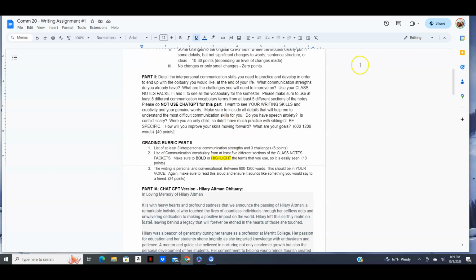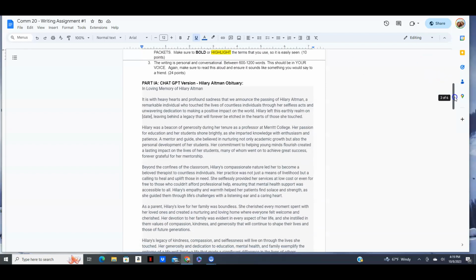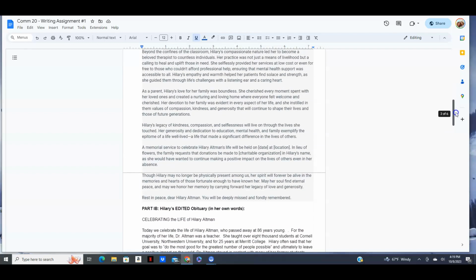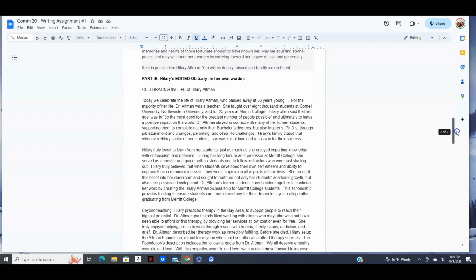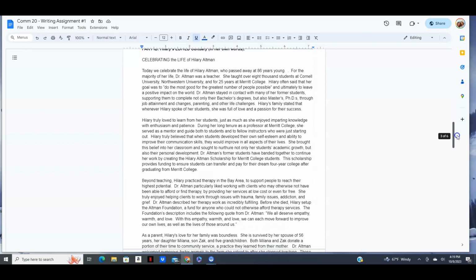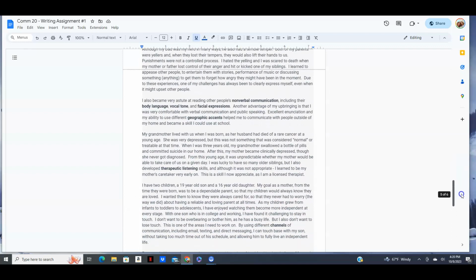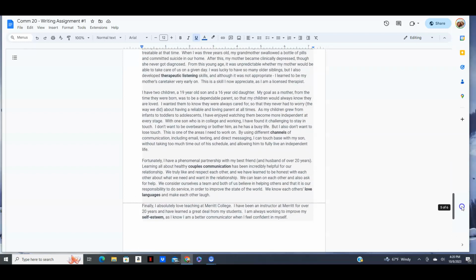Okay? And there's more details here, but here's my example so you can look through what a good example looks like. There's the ChatGPT obituary. Here's the one that I changed. And then here's the part 2, and I used bold. You can bold or highlight the skills.